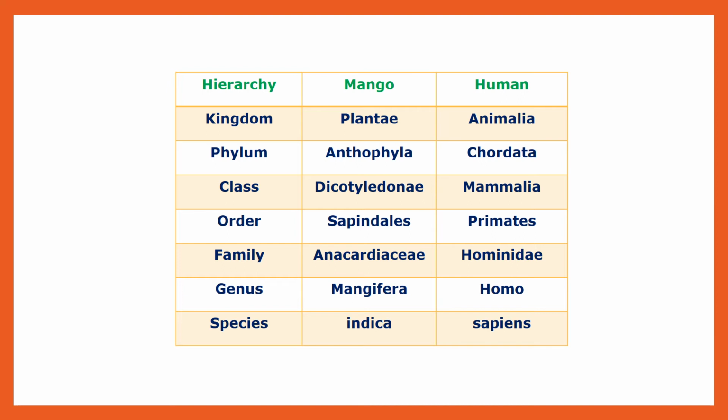Then family is Anacardiaceae for mango, and for human, Hominidae. This is the family name. Then genus is Mangifera for mango and Homo for human. Species is indica for mango, and for human, species will be sapiens. These are the two examples of hierarchy, mango and human.